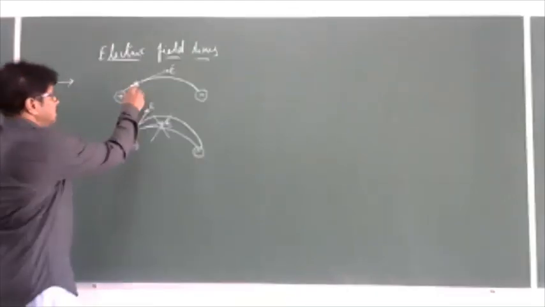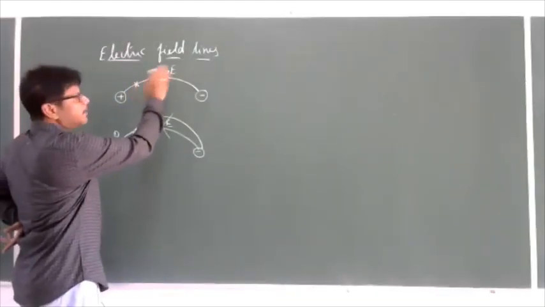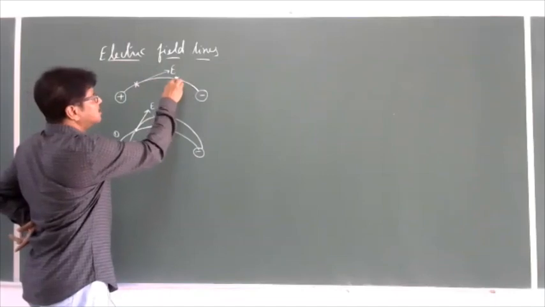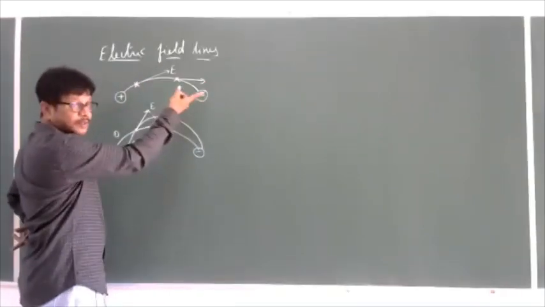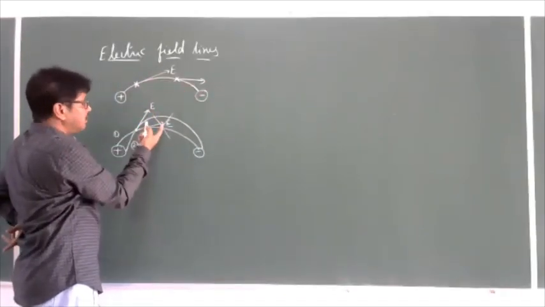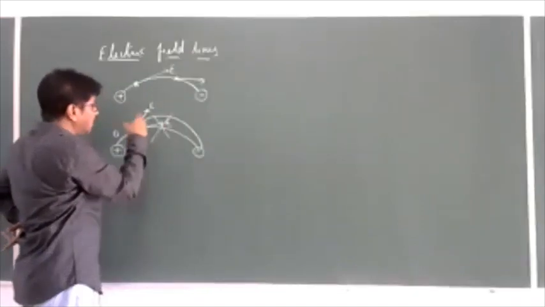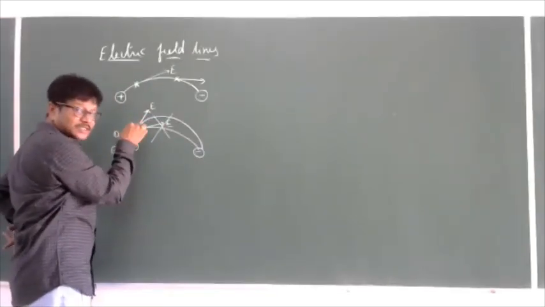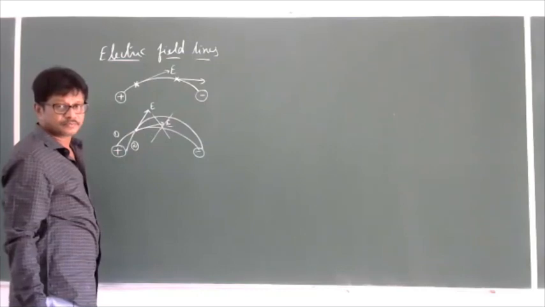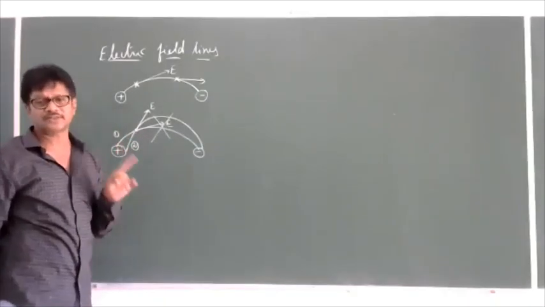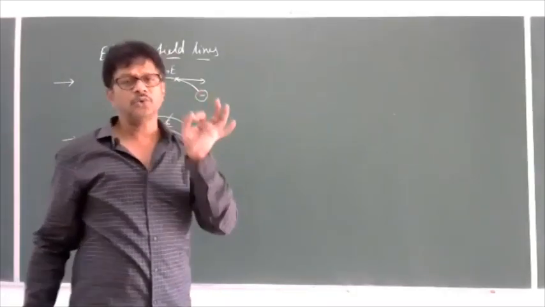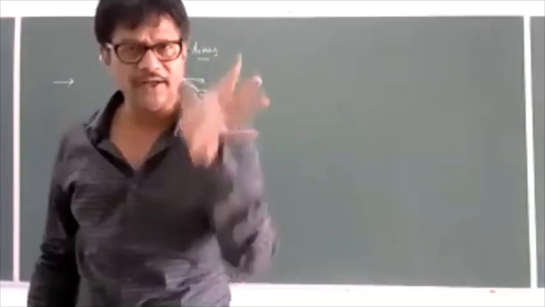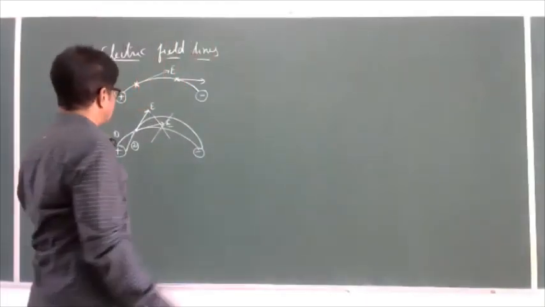The same electric field may have two directions at different points at different times, but the same electric field will not have two directions at the same point at the same time. That's why no two electric line of forces will intersect. Next point.